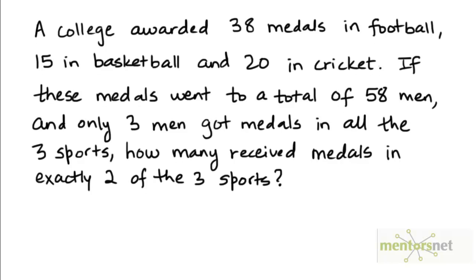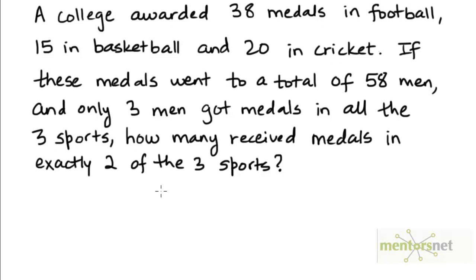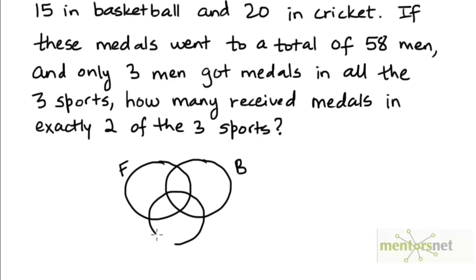So we have to plot a Venn diagram here to make sense of the different values that have been given here. So let's have a Venn diagram with 3 sets because there are 3 sports given here: football, basketball, and cricket. So let the set F be the set of people who won medals in football. Let the set B be the set of people who won medals in basketball, and let the set C be the set of people who won medals in cricket.